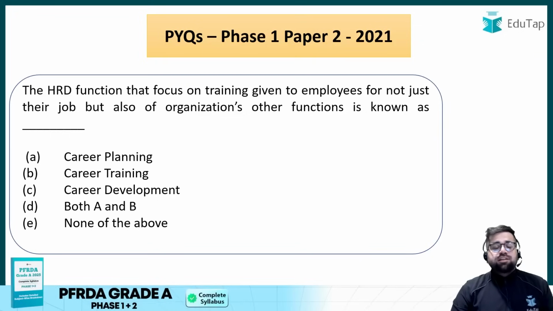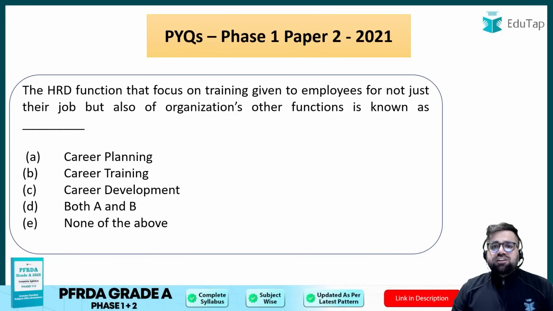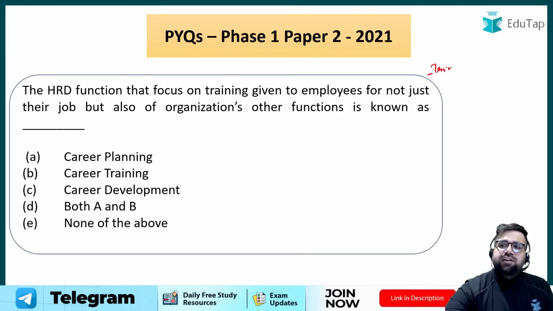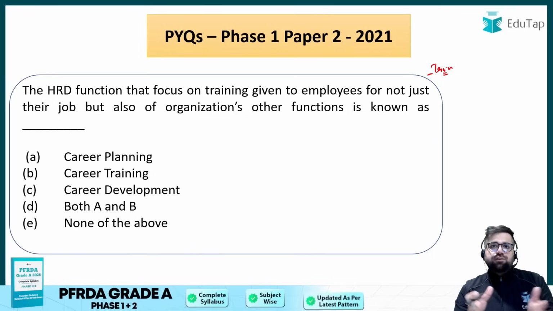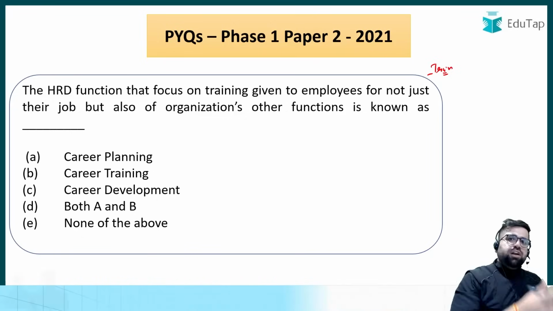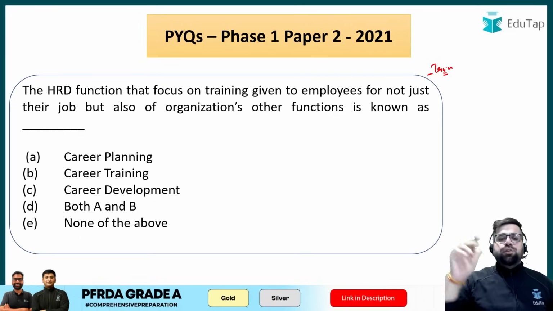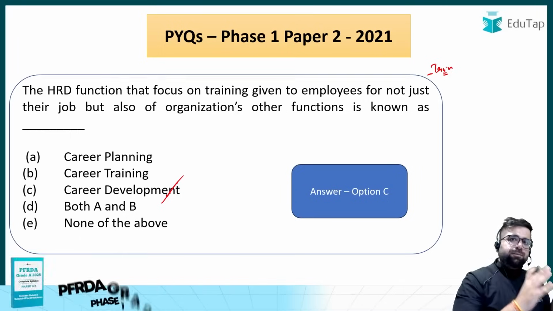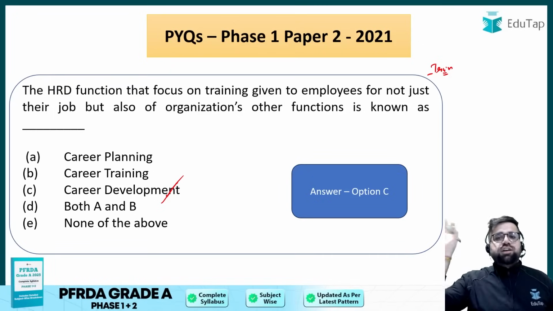This question is about HRD. The HRD function that focuses on training given to the employees, not just for their job, but also for the organization's other functions. See, if you are only giving training for one set of work, then definitely that's a kind of short-term orientation work. But if you are giving training for multiple other different functions, which will help the employee in the present scenario plus in the future scenario, in that case, it's career development. In career development only, my friend, you try to make sure that your employee is ready in the present sense, plus he is ready for some future task also.